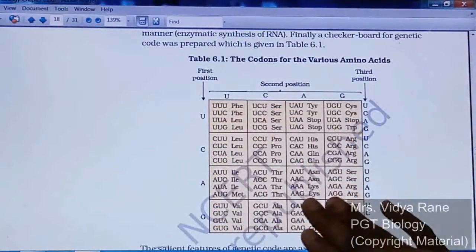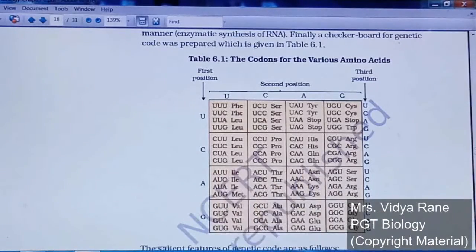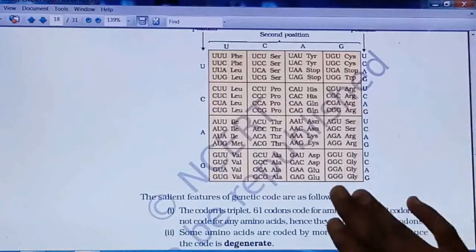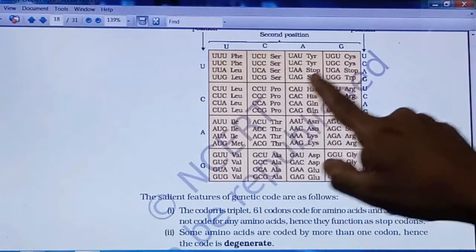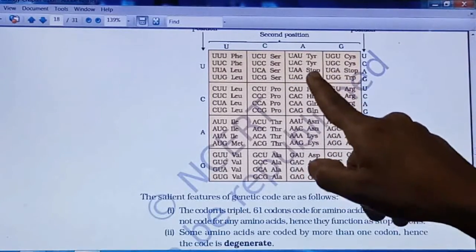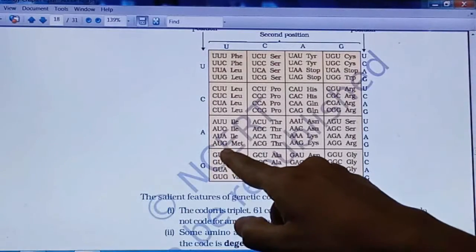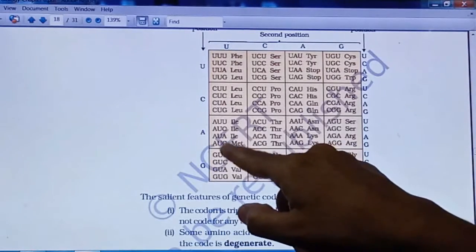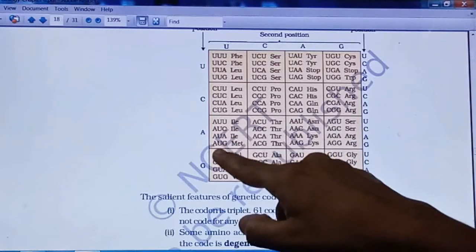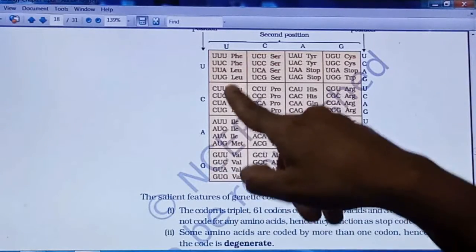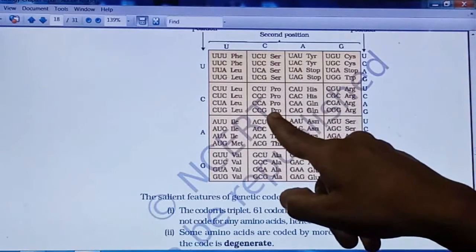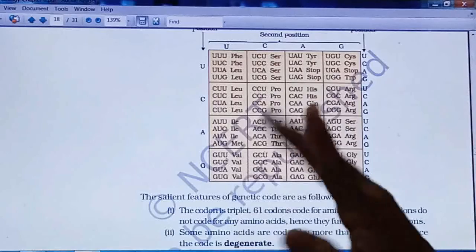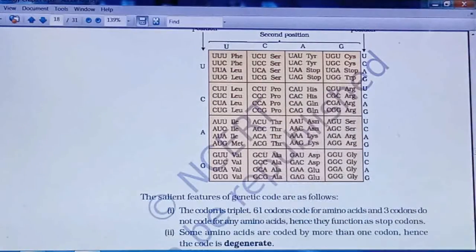Then this codon table is there, right? Which code codes for which amino acid. You just go through this, but in that 3 stop codons are there, 1, 2 and 3: UAA, UAG and UGA. You have to prepare this. It will be asked for 1 mark. AUG is another codon. It codes for MET as well as being a starter codon, meaning in every translation this will be the first codon, right? So this will be asked. Like that, these 4 codes code for leucine, these 4 codes code for proline. Like that you have to identify here and remember a few of them as examples, right?